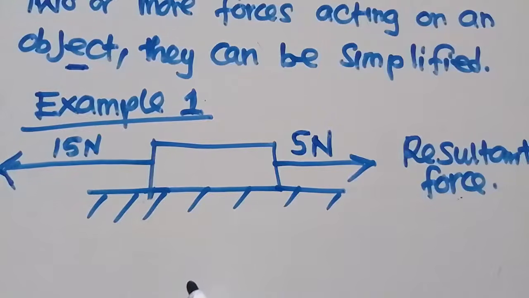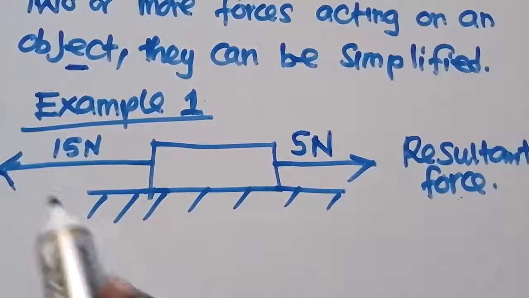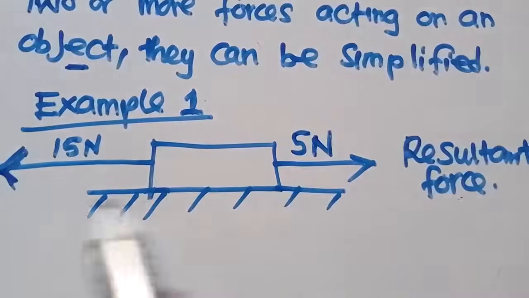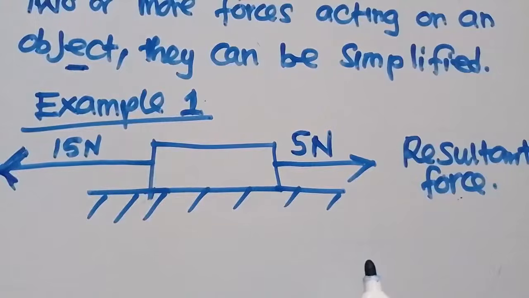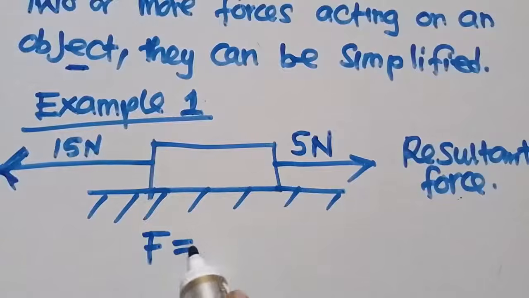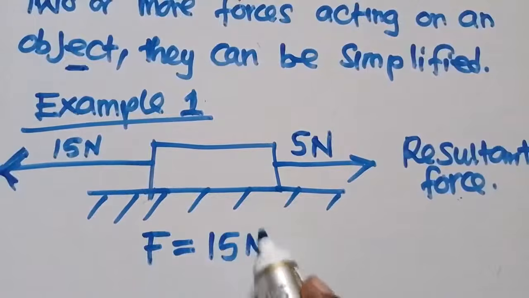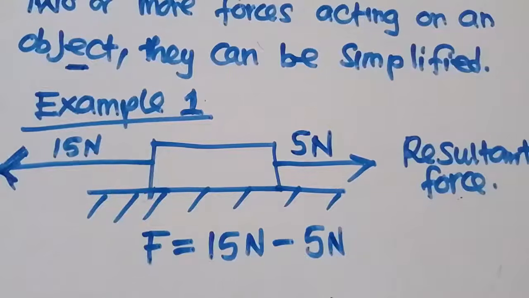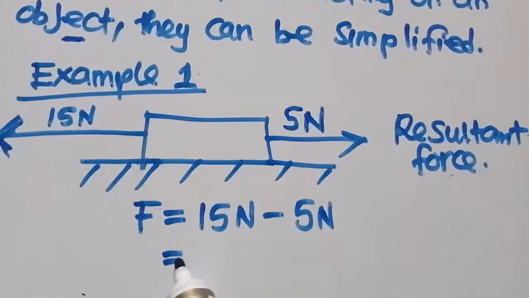The way in which you are going to find the resultant force is that, have you seen this one that is having a higher force compared to this other one? Whenever you've got two forces that are going in different directions, what you need to do is subtract their forces. So the resultant force will be equal to 15 newtons minus 5 newtons, which is 10 newtons. This is what you need to understand.